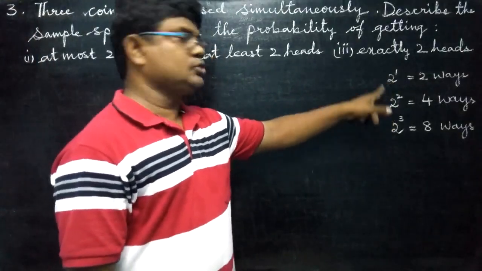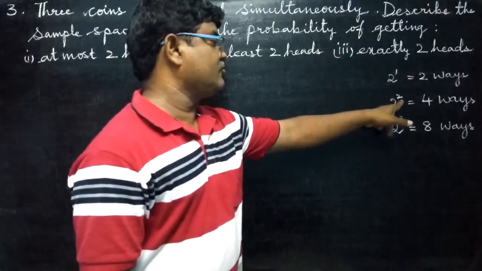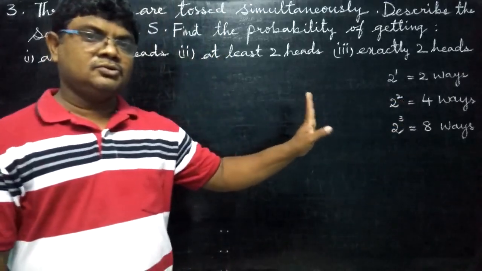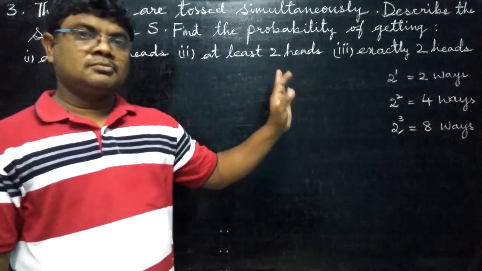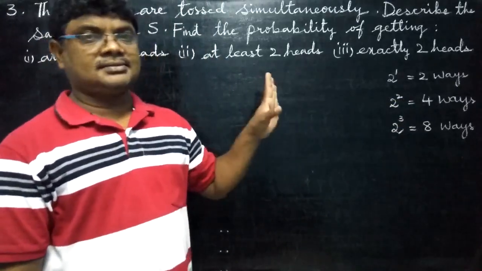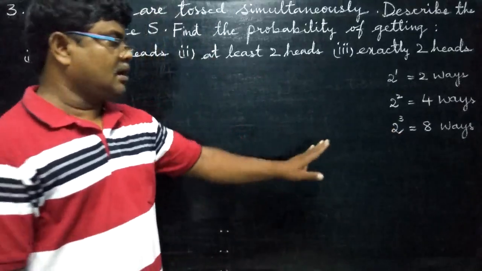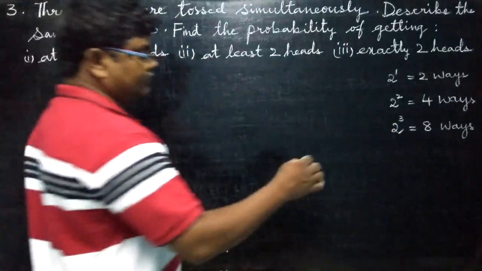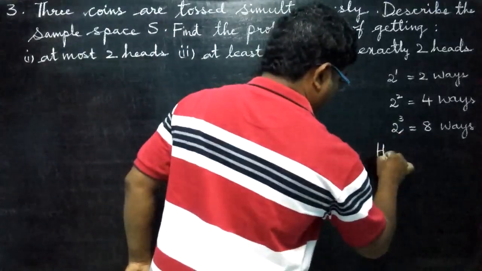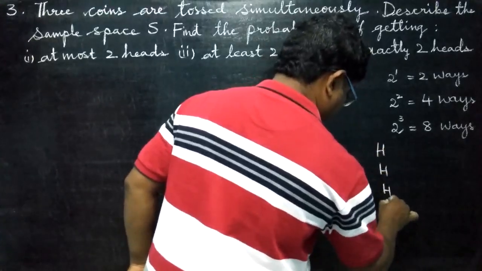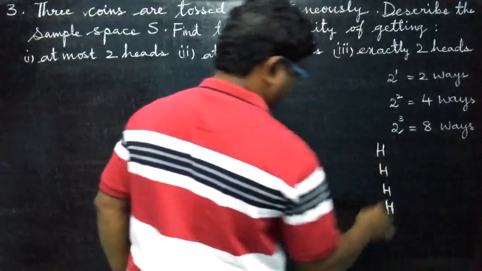Common base is 2 and these are the number of coins. Suppose 4 coins are tossed, tell me now, 2 to the power of 4. How much? 16 ways. But we are having up to 3 coins only, don't worry. Okay. Now listen carefully. First 4 you write heads. Head, head, head, 4 times.